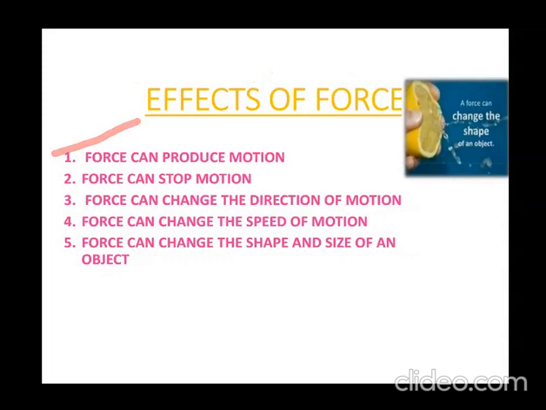Right. Second is force can stop motion. Yes. Third one is force can change the direction of motion. Fourth one, force can change the speed of motion. Here, force can either increase the speed or it may decrease the speed. And the last point is force can change the shape and size of an object, right? Now, let's try to understand them one by one.